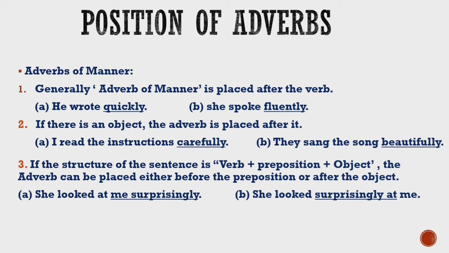So when we have a structure like this, we can use the adverb of manner in either way, either before the preposition or after the object, as we have seen in the given examples. So this is a very important position where adverb of manner is used, that we need to learn.